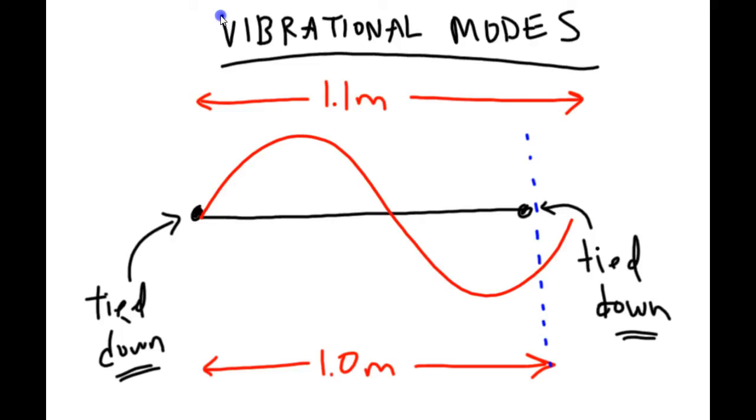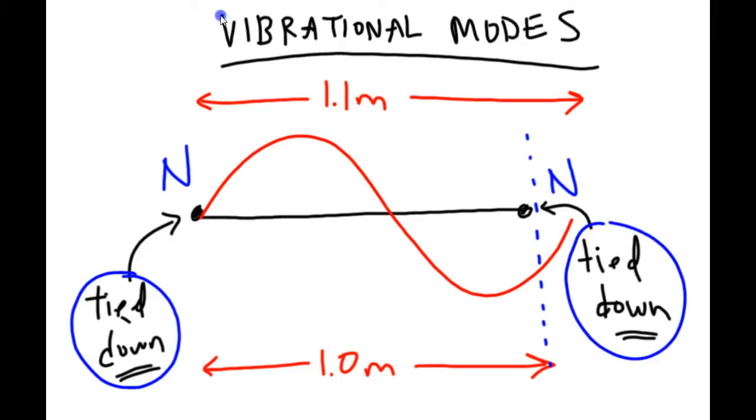See that? So in order to produce a standing wave, there's a criterion, a condition that must be satisfied by that wave. Only waves that have a node at the end of the string can be produced. Why must the end of the string be a node? Well, because we're tying that end down. So this fact is called a boundary condition. The fact that it's tied down, the fact that we have a node at the end, is a boundary condition, because that's the boundary of our string. That's the edge.